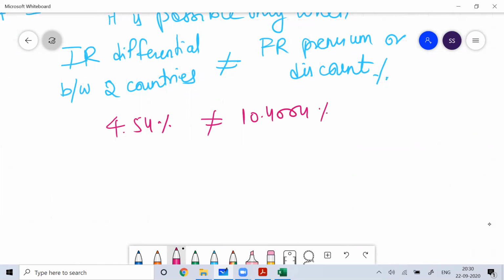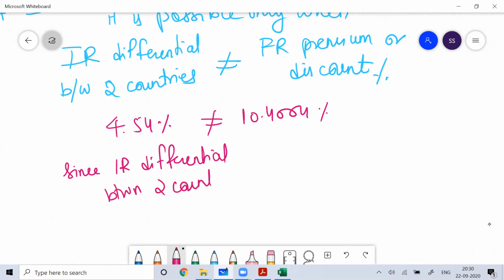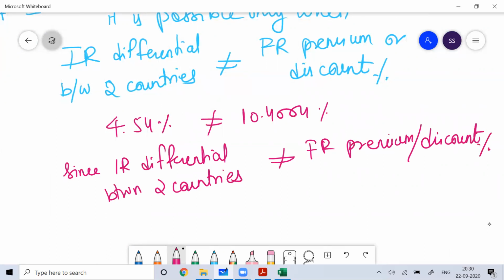You can see that since the interest rate differential between two countries is not equal to the forward rate premium or discount percentage,